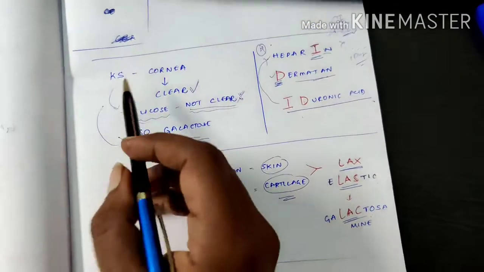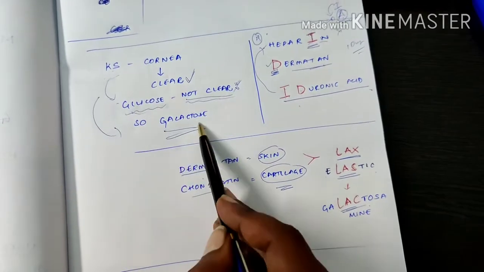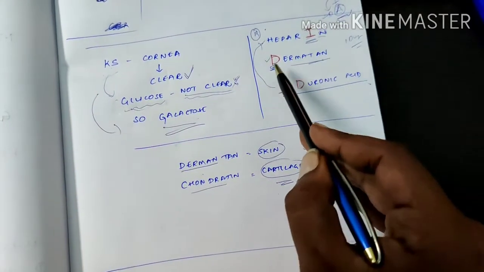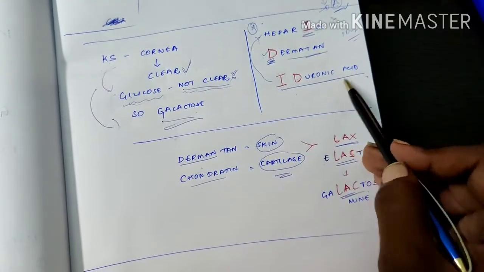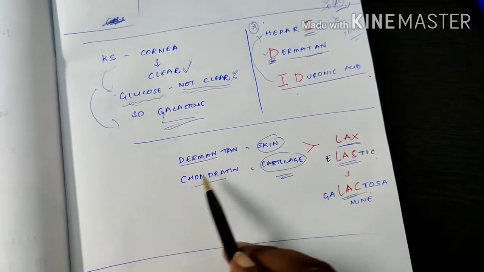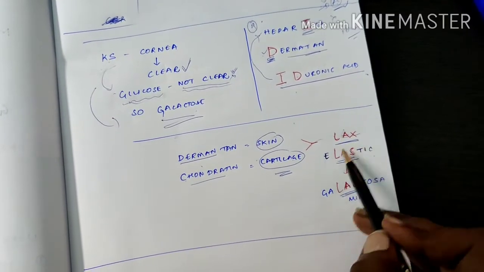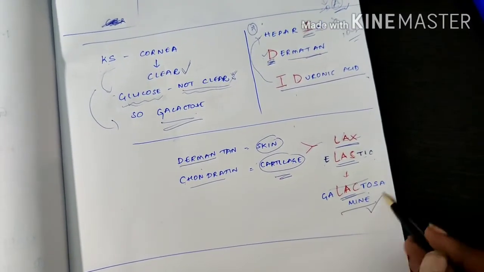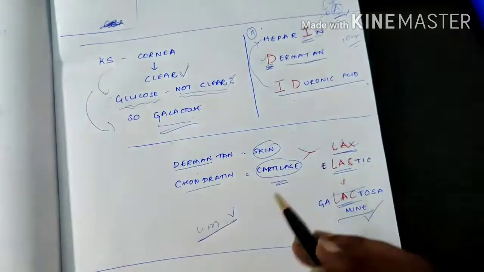Simply speaking, keratan sulfate in the cornea must be clear, no glucose must be present, so galactose. Heparin and dermatan sulfate, ID, iduronic acid. Dermatan sulfate and chondroitin sulfate, skin and cartilage, lax, elastic. Simply by the uses, you can remember the compositions here.